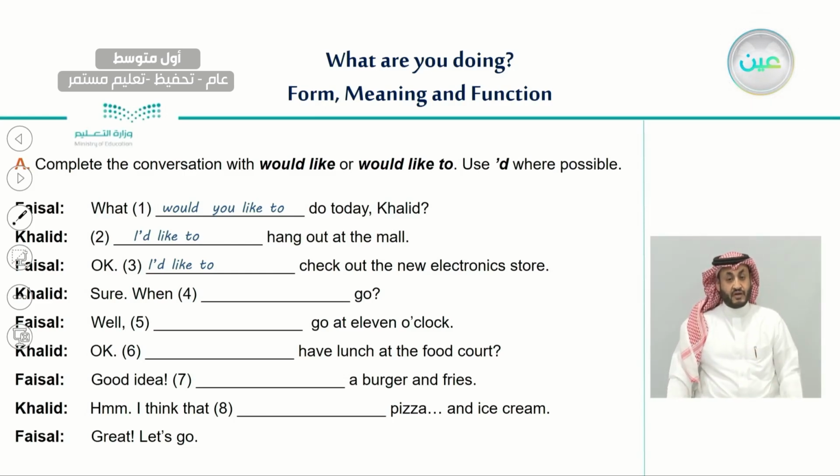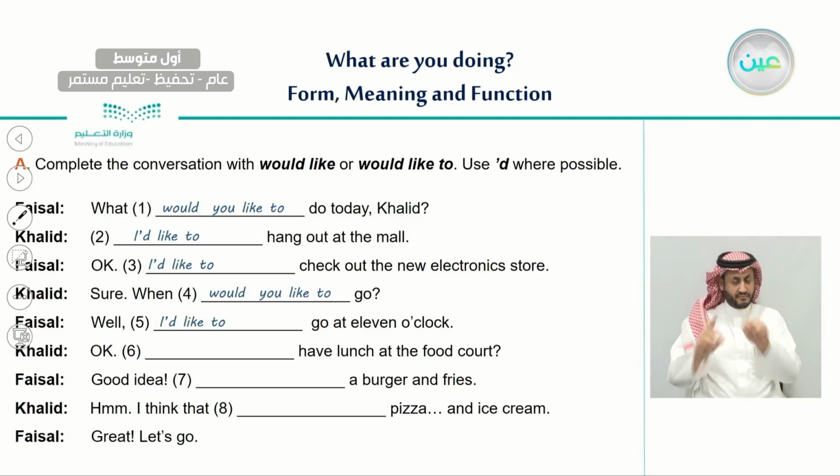Here go is a verb, and since it's a verb, we would use would like to. So, sure, when would you like to go? Faisal goes back and says, well, blank, go at 11 o'clock. This is a verb, so the answer will be, well, I'd like to go at 11 o'clock.